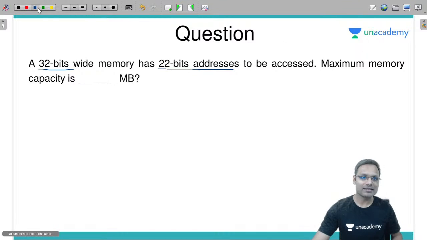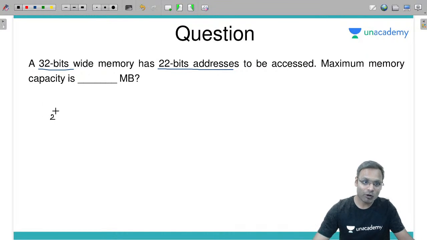Maximum memory capacity is how much? If we have 2 power 22 addresses, then the number of addresses will be 2 power 22 cross 32 bits on each address.